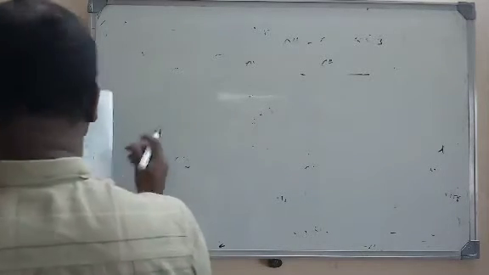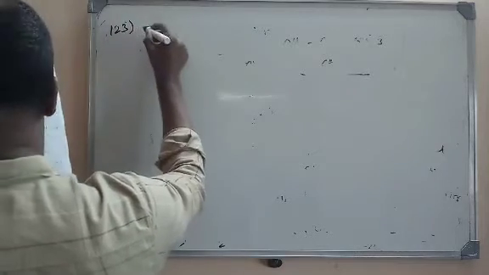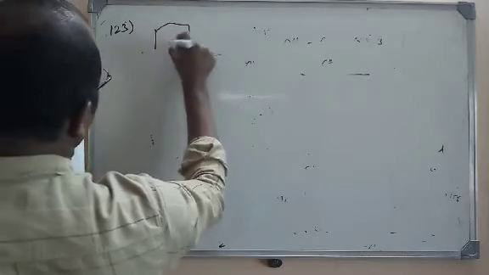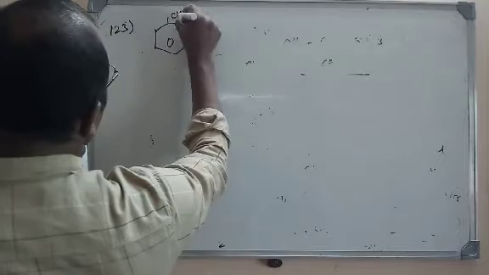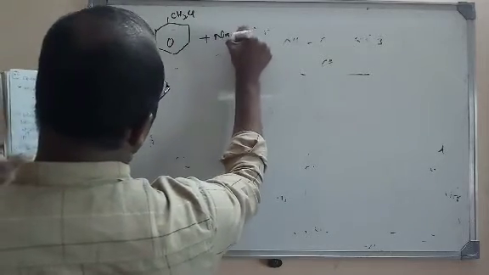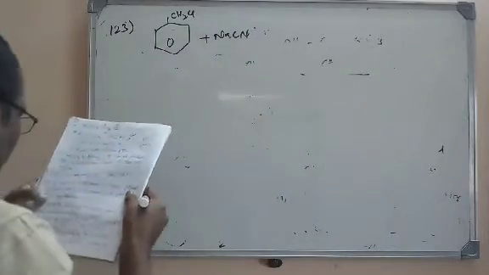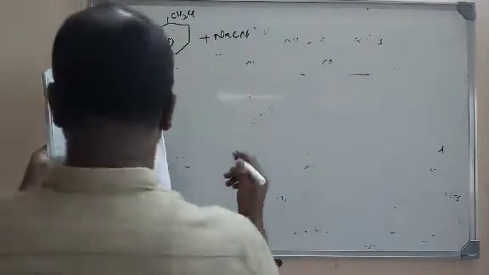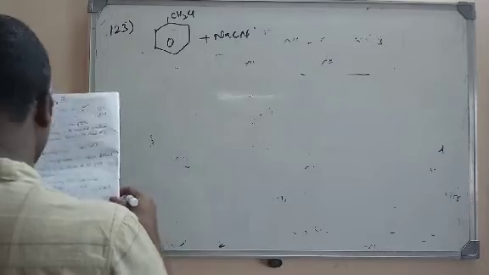Let us see what is question number 123. The reaction of benzyl chloride with NaCN. This is benzyl chloride, C6H5CH2Cl, with NaCN, sodium cyanide, followed by reduction with hydrogen in the presence of nickel gives.